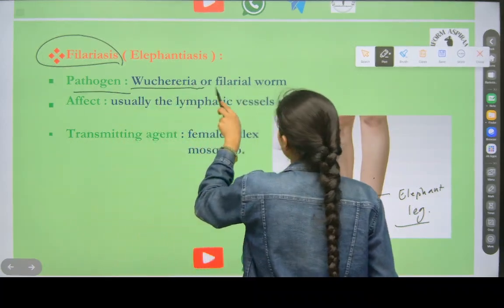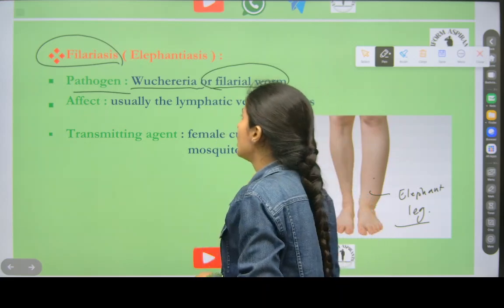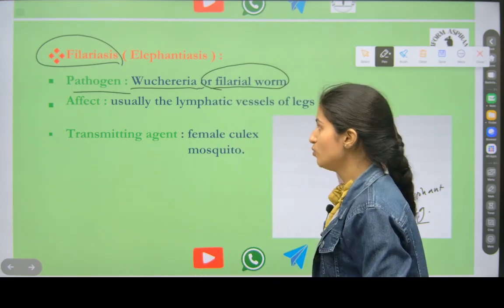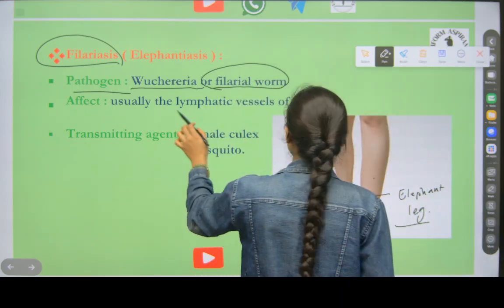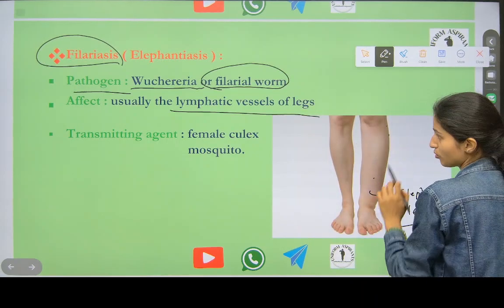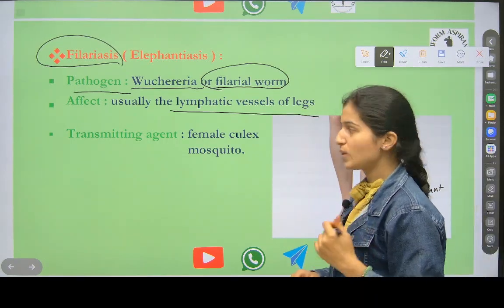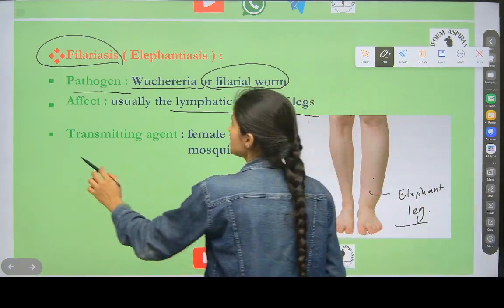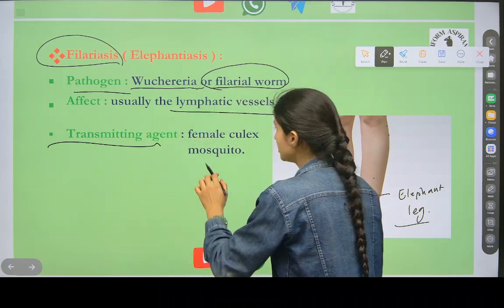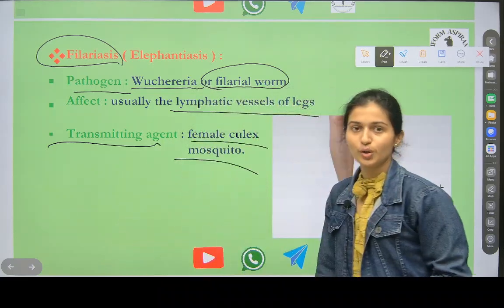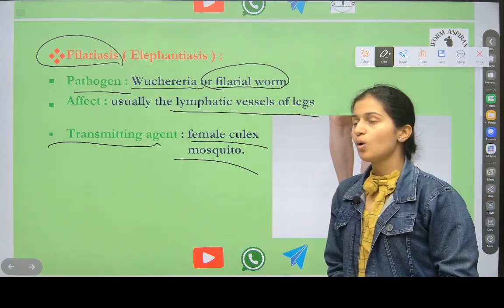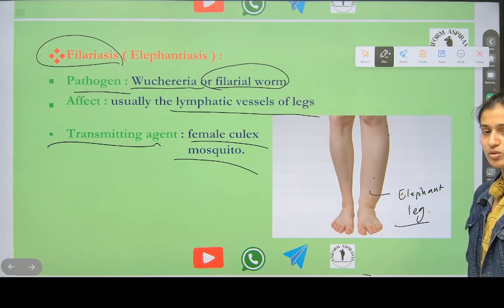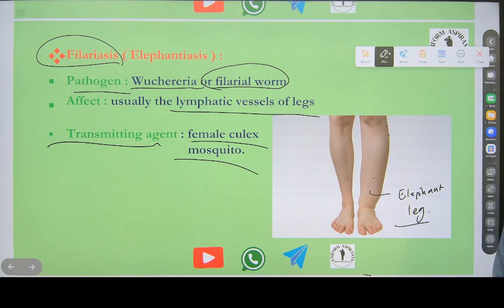Wuchereria, the filarial worm, which usually affects the lymphatic vessels of the legs. Who is the transmitting agent? Female Culex mosquito. Note this down, everyone.